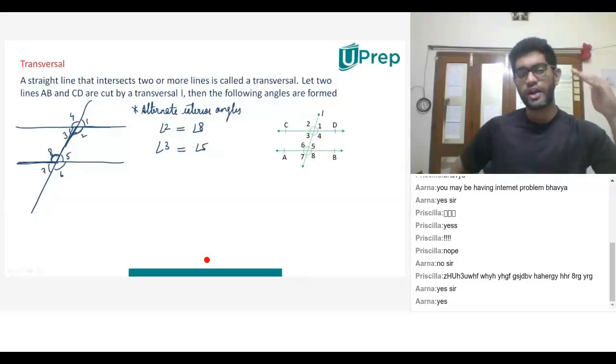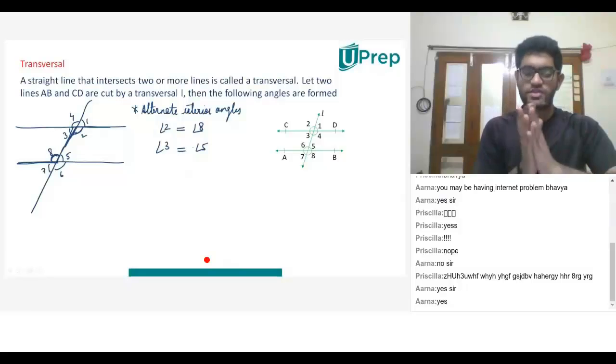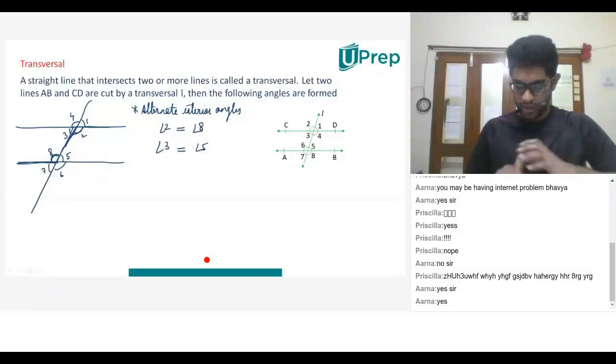Angle 1 and angle 7 look similar to you? Yes, sir. Angle 4 and 6 look similar. They're actually the same. Do they look the same because of the two rays that they fall between? Yes, sir. Right.